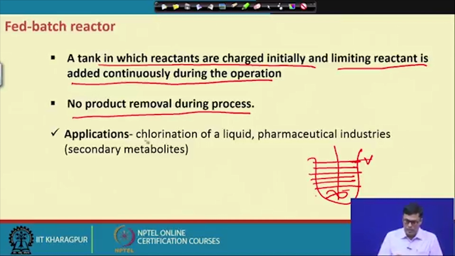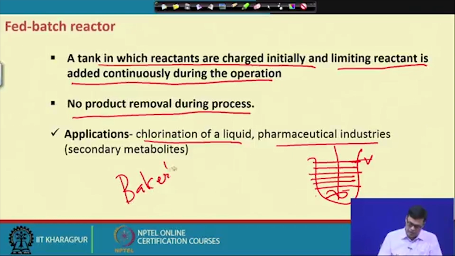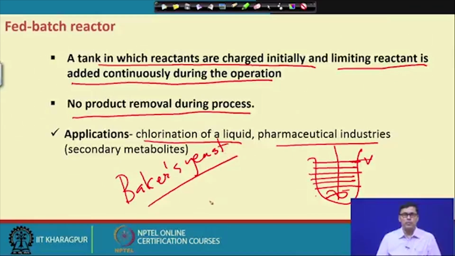Applications are the chlorination of a liquid and the pharmaceutical industry. Particularly, I can mention the Baker's yeast fermentation process, which is largely used. If you look at it, 1 mole of glucose produces approximately 0.5 grams of cell mass.